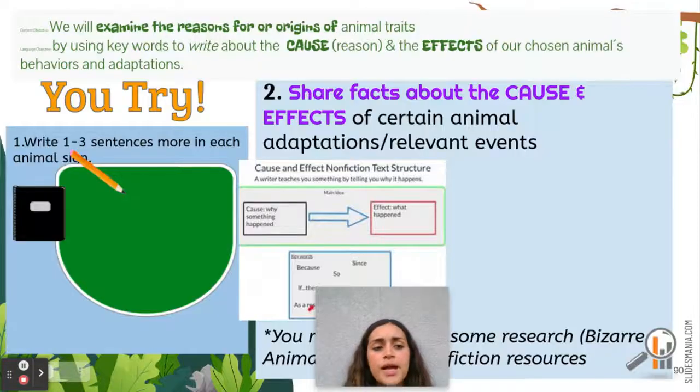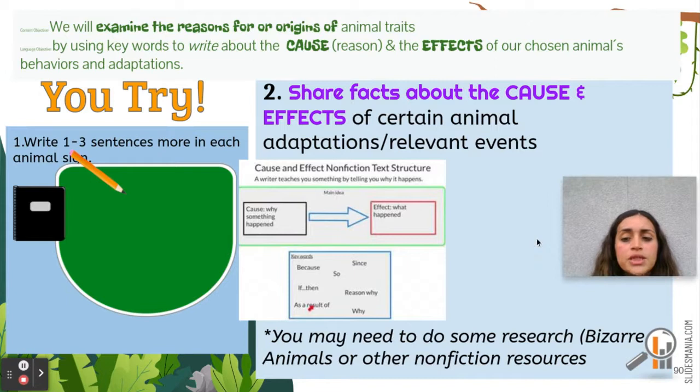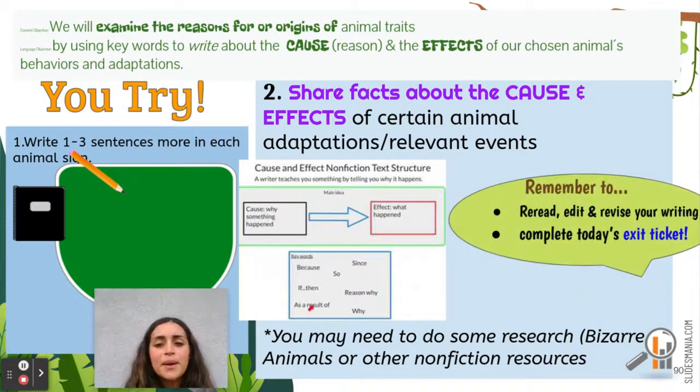And now it's your turn to try. Write 1 to 3 sentences more for each animal assigned, using keywords. Share facts about the cause and effects of certain animal adaptations or relevant events. If you need to do some additional research, go ahead and do so. And remember to reread, edit, and revise your writing and complete today's exit ticket.